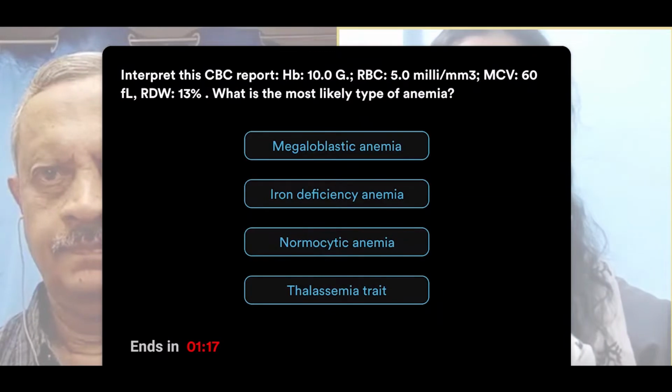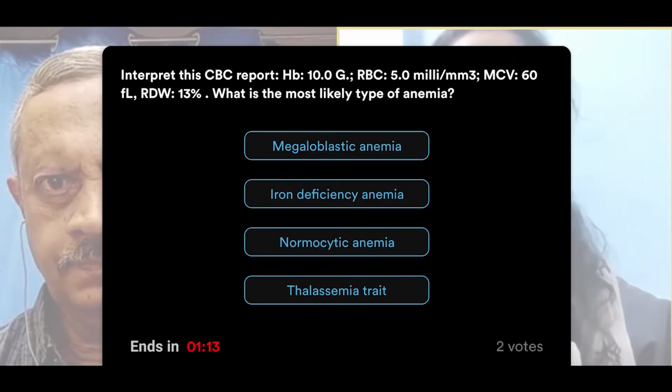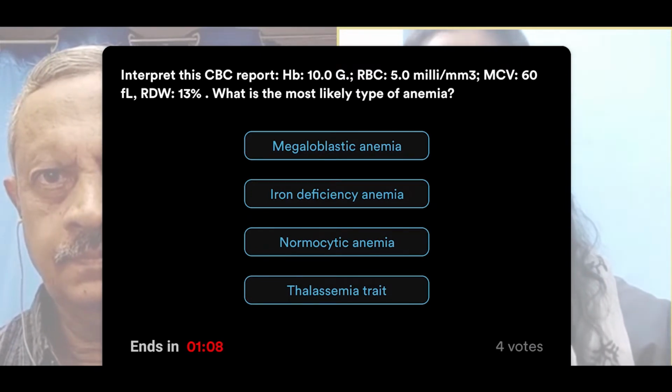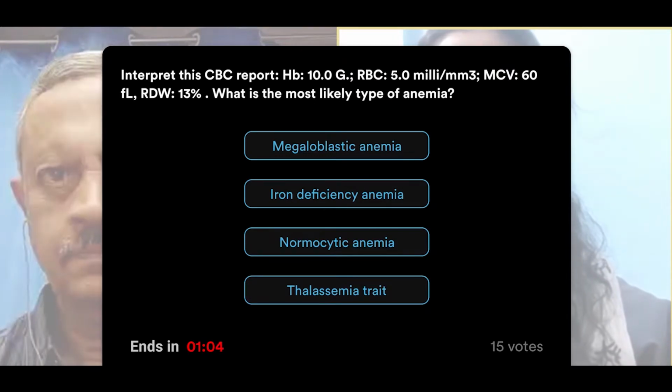So here goes your first poll. There are some CBC values: HB, RBC, RDW, and MCV. Looking at these values, what do you think is the most likely type of anemia?